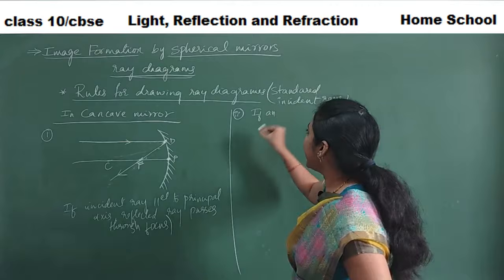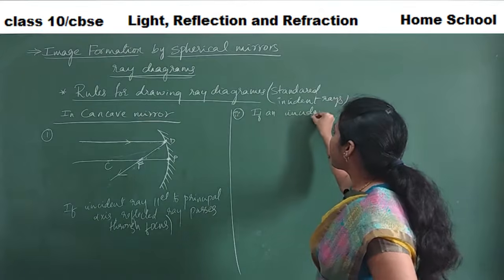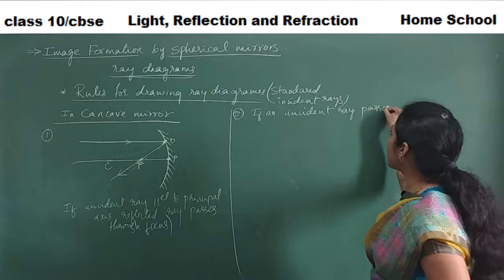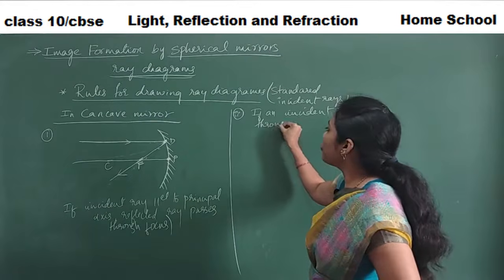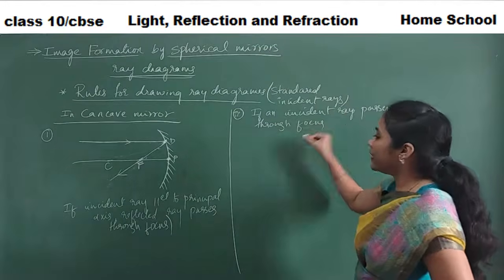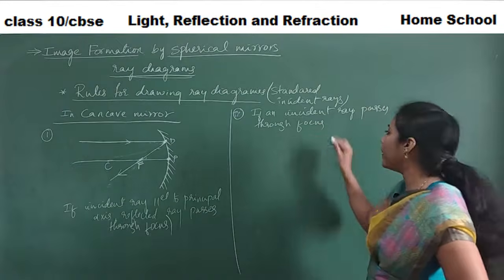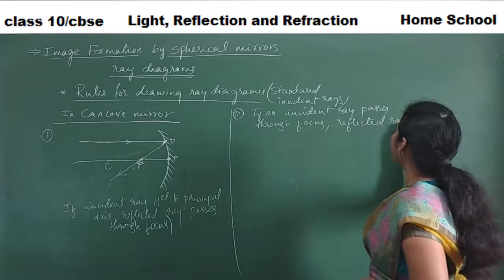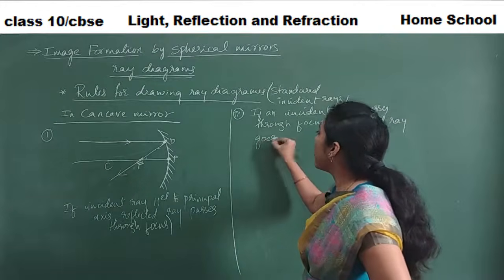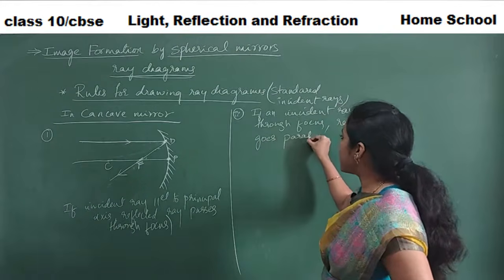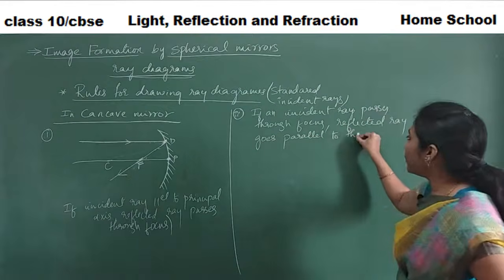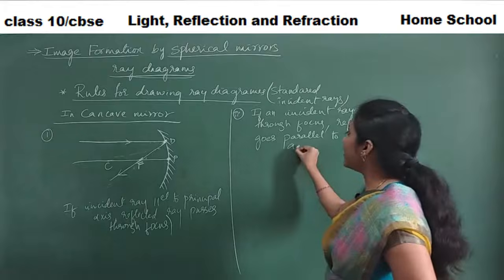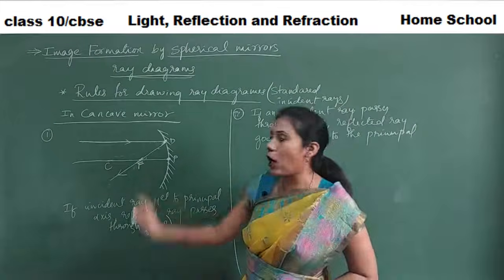If an incident ray passes through the focus point, if it is passing through the focal point, then the reflected ray goes parallel to the principal axis. Okay, so this is our second point, that is exactly opposite to this.